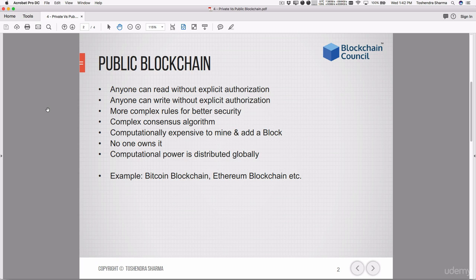For public blockchains, it is very important that the computational power is distributed globally, without major focus in any particular geographical location. The reason is that in case a government decided to shut down all the miners for some reason, or some natural problems occurred, this should not affect the entire network. So the idea is that everybody owns a chunk of it and it is distributed all across the globe. Shutting down everything at the same time means the end of the world. So we are already doomed, and we should not be worried about the blockchain.